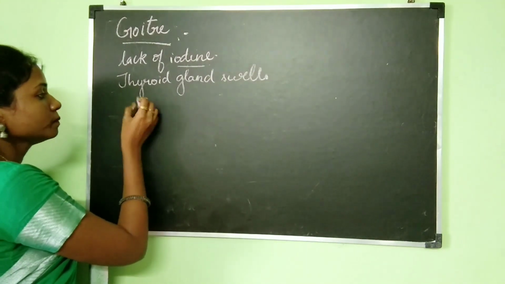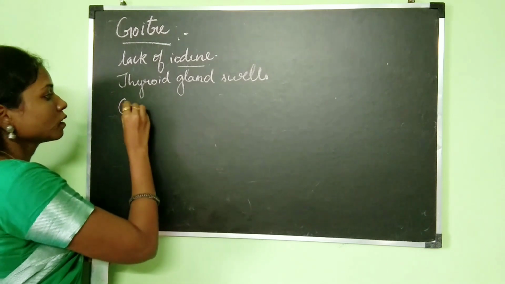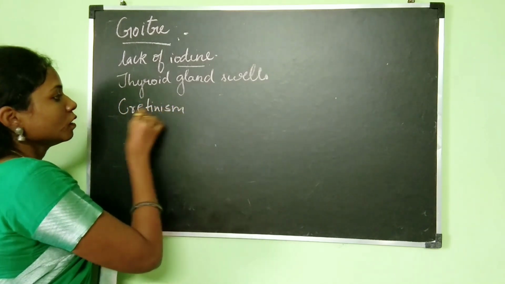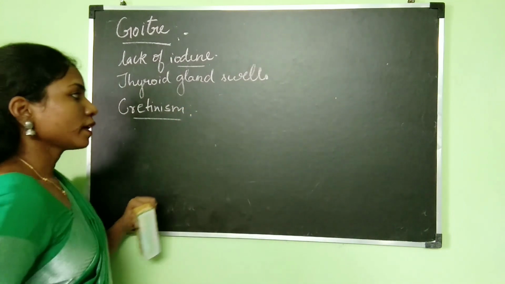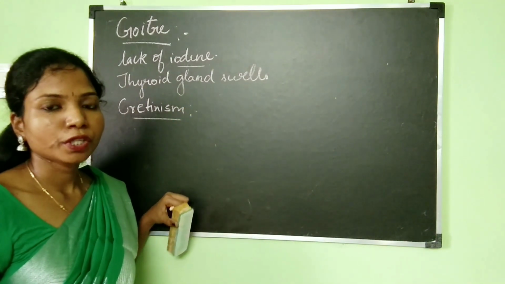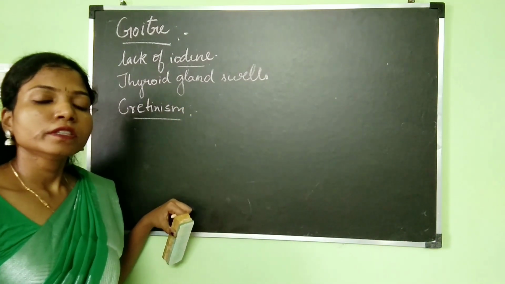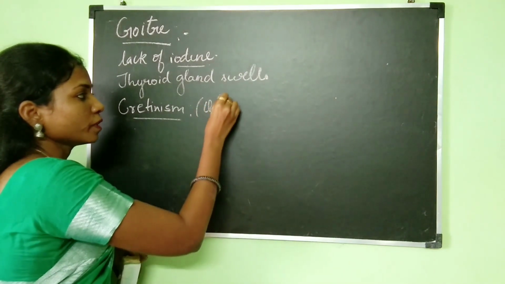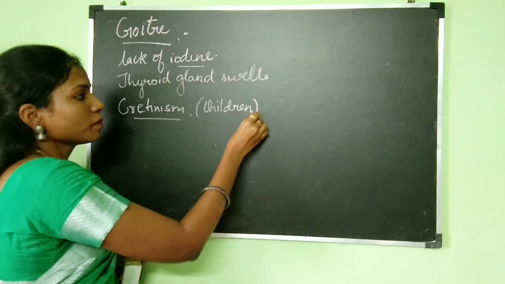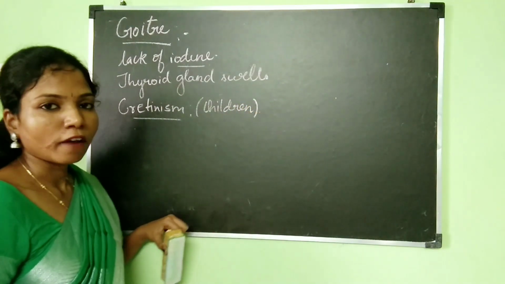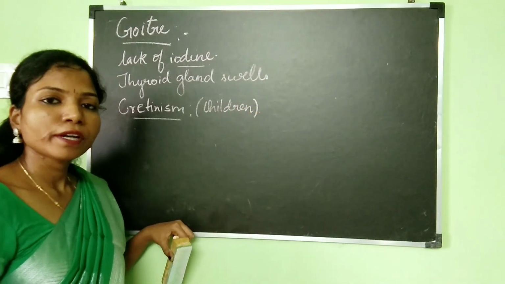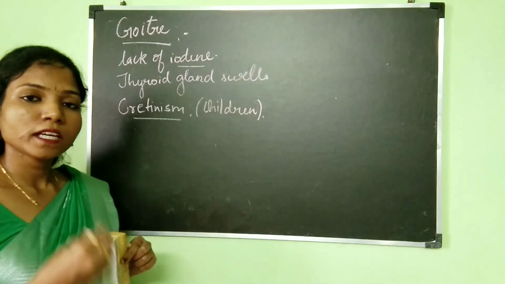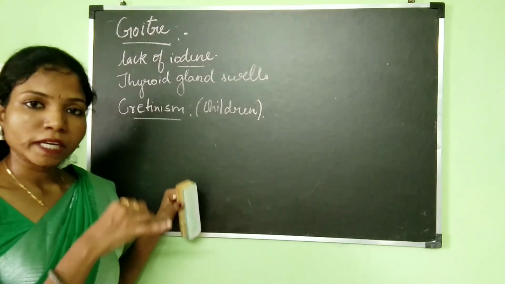The second one is cretinism. Cretinism is again caused due to hyposecretion of thyroid hormone. Sorry, I forgot to mention that this happens in children. Cretinism affects children. Hypothyroidism in children is known as cretinism. Now let's take a look at the symptoms of cretinism.